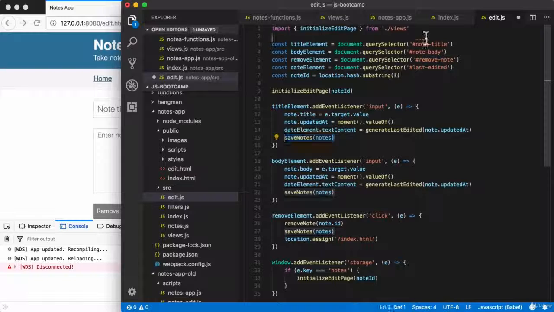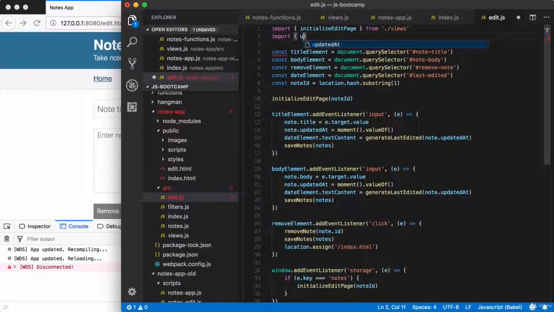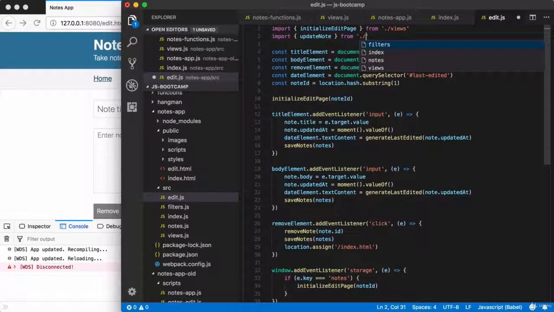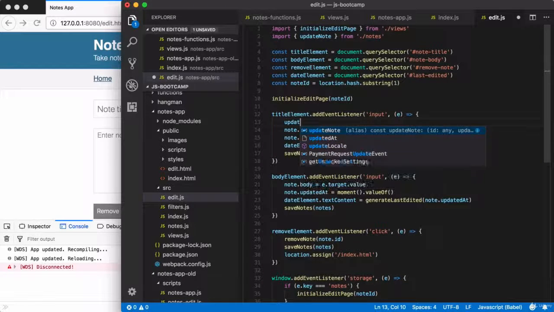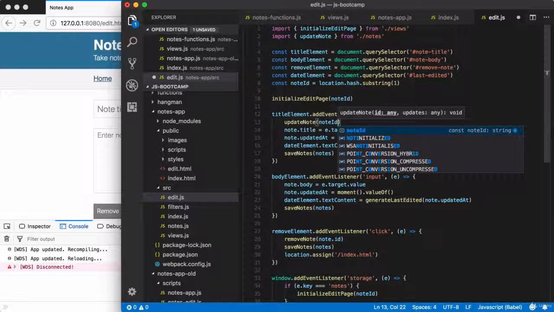Let's go ahead and start by importing it, then we'll use it. So import the function we've already tested, updateNote, and we're going to grab that from ./notes. Down below, we're going to go ahead and call it, calling updateNote with the 2 arguments it expects. Remember, the first one was the ID of the note we're trying to change. We have that stored on noteId.